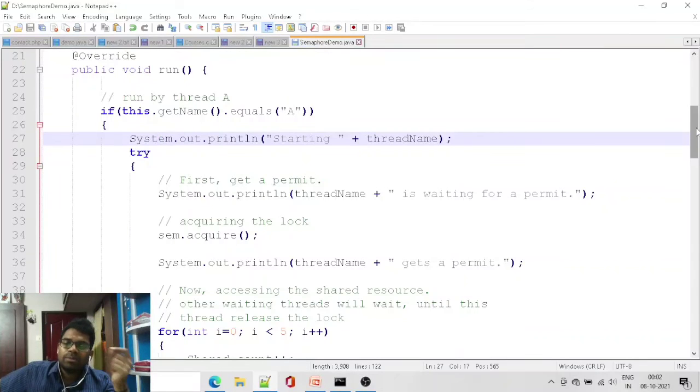After getting the permission, it calls sum.acquire, right? System.out.println thread name plus gets a permit. So here we are giving the permission. Officially we are telling, okay, this thread got permission from me.